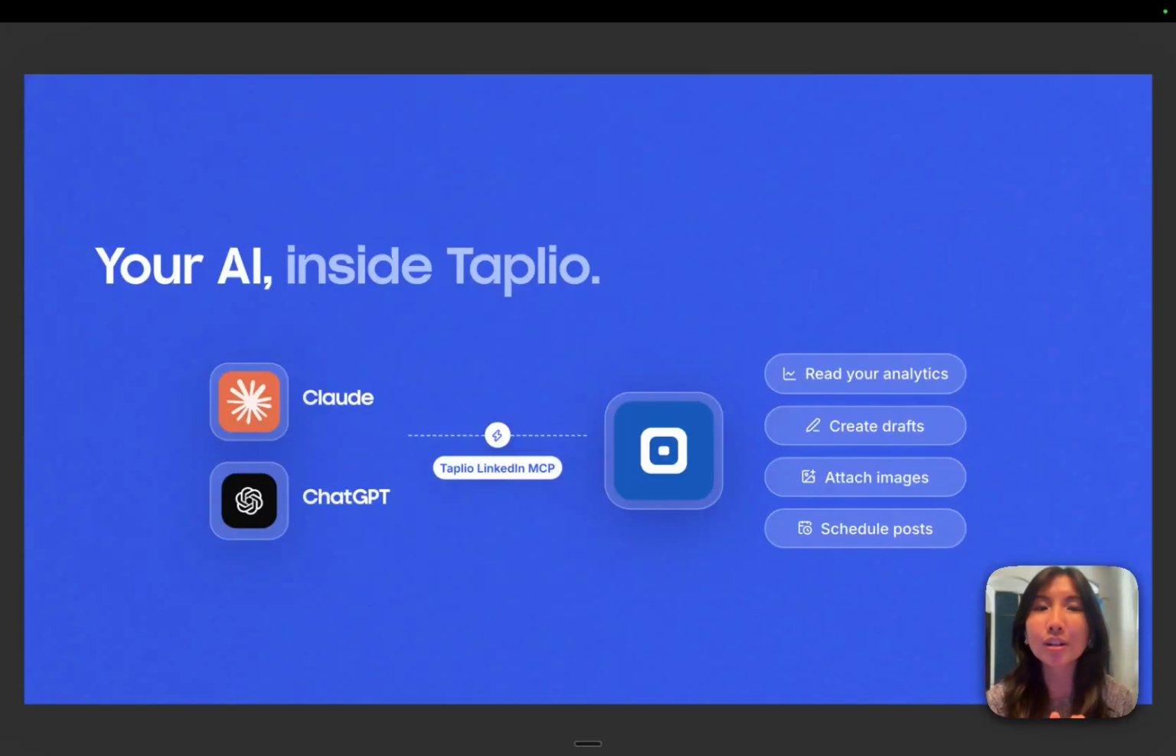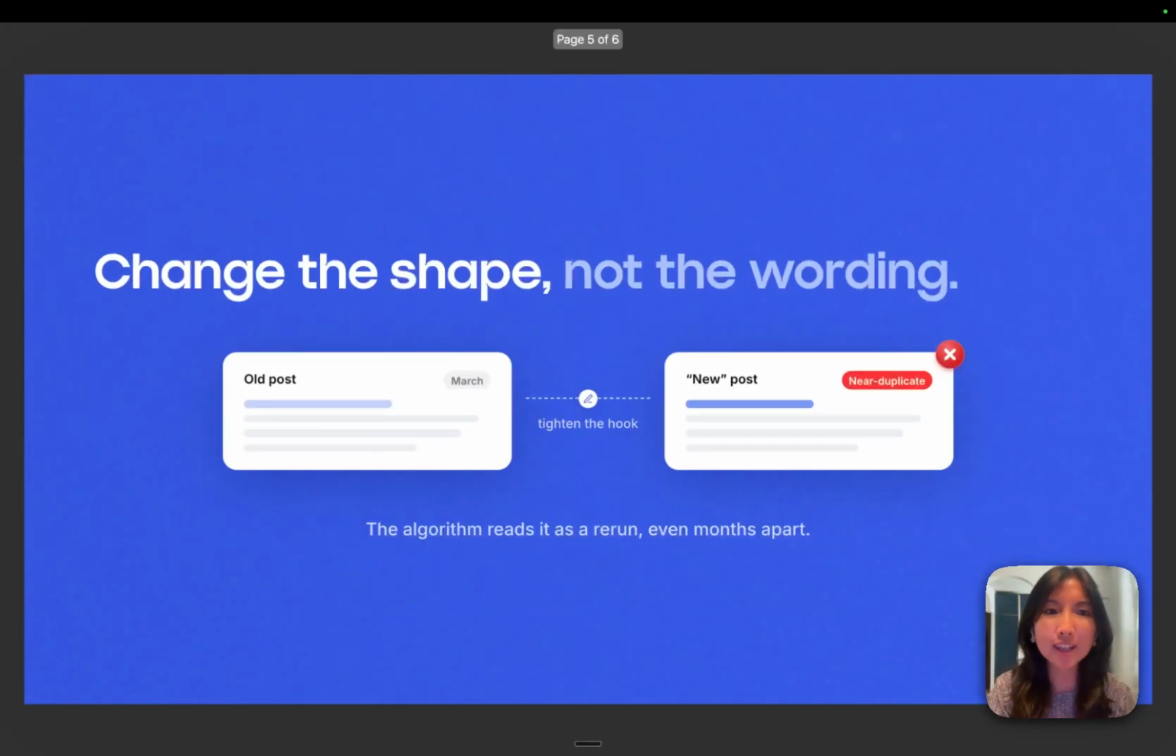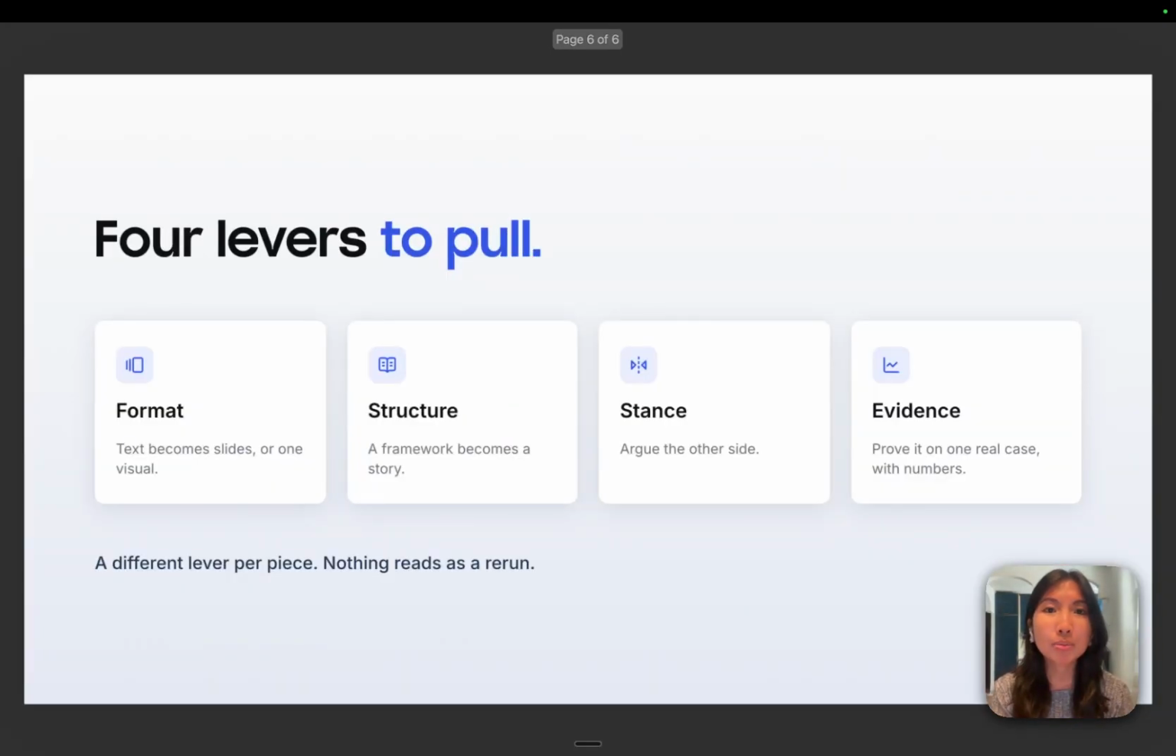But first, let's go into why we need to do this. LinkedIn suppresses reach on posts that closely repeat something you already published, even months apart. So the classic advice to recycle your best content has actually stopped working. If you take an old post, tighten the hook, and put it back up, the algorithm reads that as a near duplicate, which means repurposing has to mean something different.